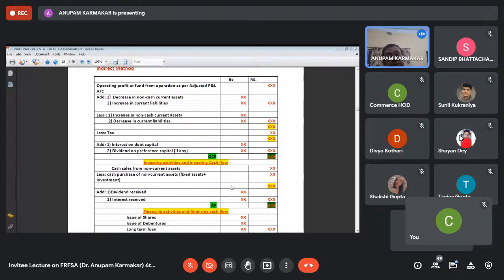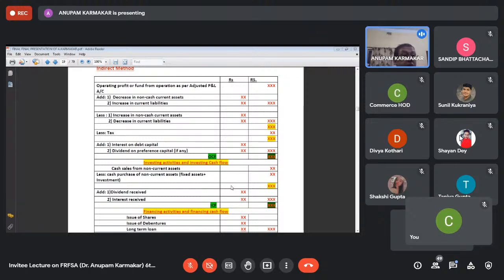It means that in fund flow statement, you have to prepare the working capital statement. But in this case, you are not required to prepare that. In the second step, you have to analyze the non-current assets and non-current liabilities. So here we are starting from step 2 of the fund flow statement. That means first of all, from the balance sheet, you pick up the non-current assets and non-current liabilities, open ledger accounts relating to these, and analyze them.